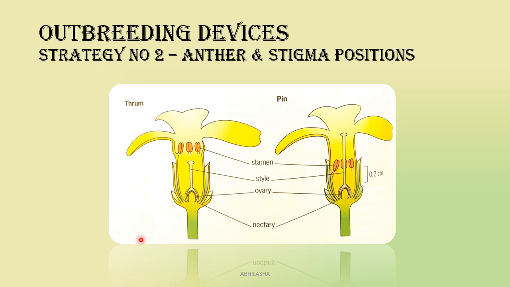One plant will produce only thrum type of flowers, one plant will produce only pin type of flower to ensure physical separation. Can you imagine a situation where thrum and pin flowers are produced on the same plant? This is your first assignment. Find out if outbreeding will happen if thrum and pin flowers are produced on the same plant.